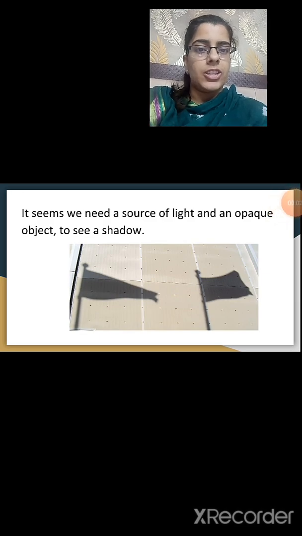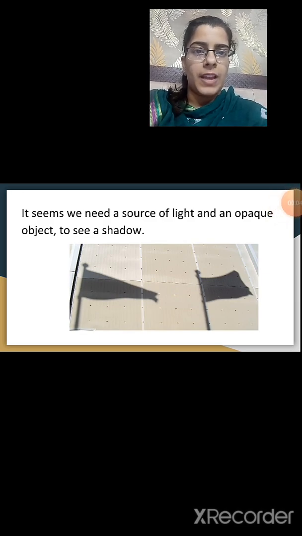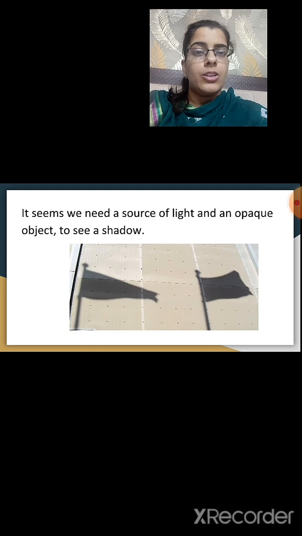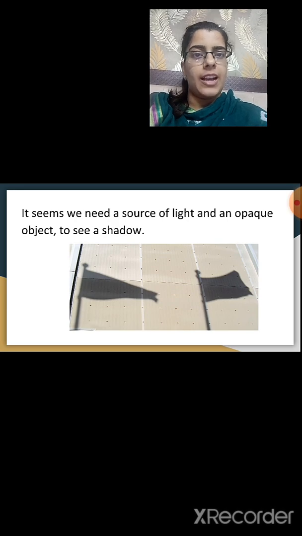Now, to see a shadow, we need a source of light and an opaque object. So what is required to see a shadow? To see a shadow, we will need a source of light and an opaque object. Then only we are able to see a shadow.